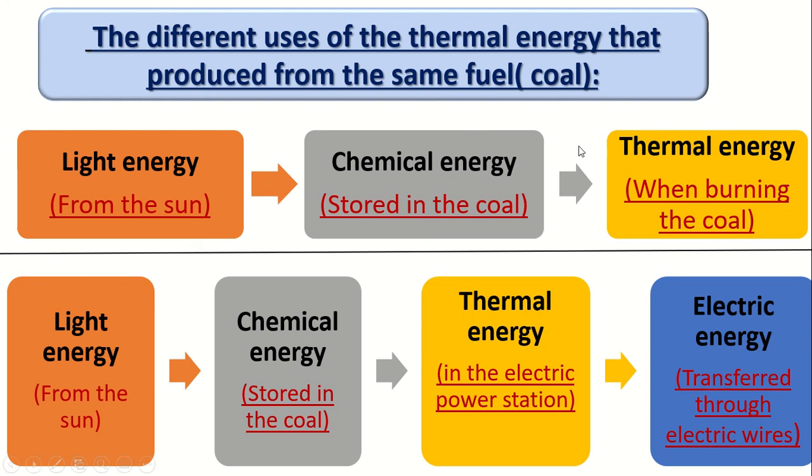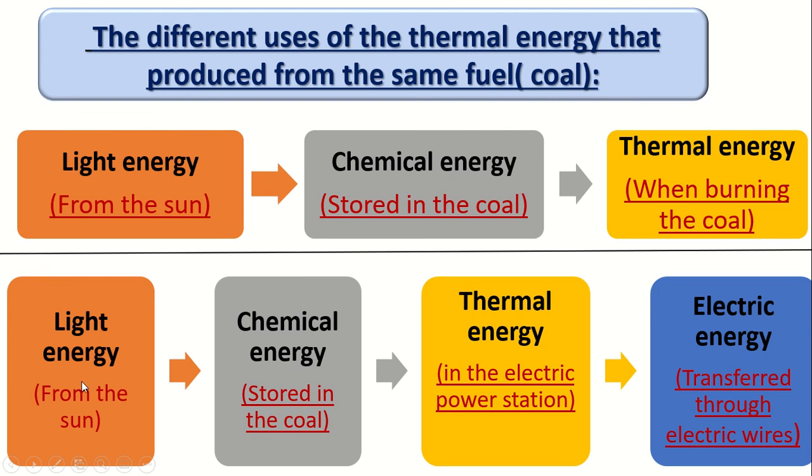Number 1, the light energy from the sun will change into chemical energy inside the coal, and the chemical energy will change into thermal energy when we are burning the coal. So here we can use the coal for warming or just as a thermal energy. Okay, let's try to use the coal for electricity.